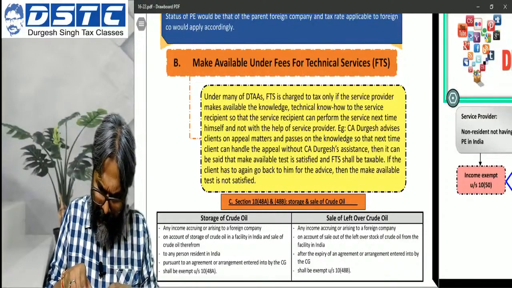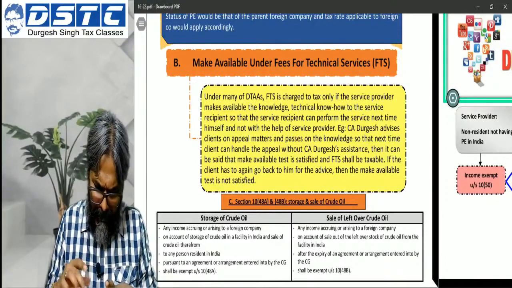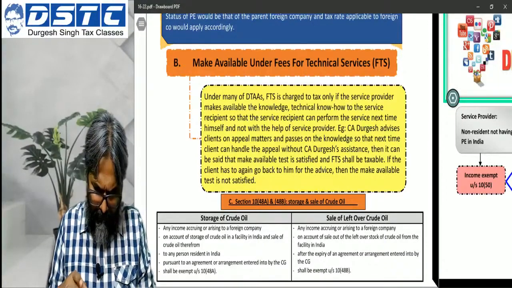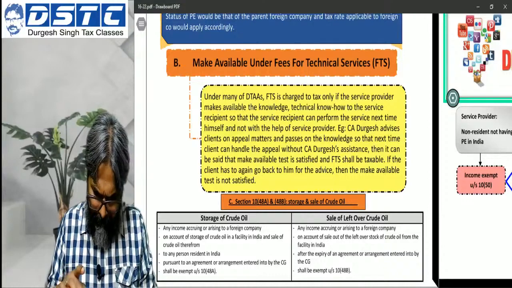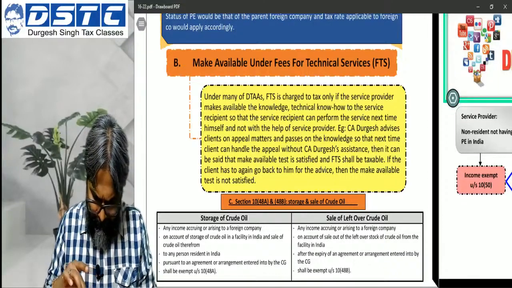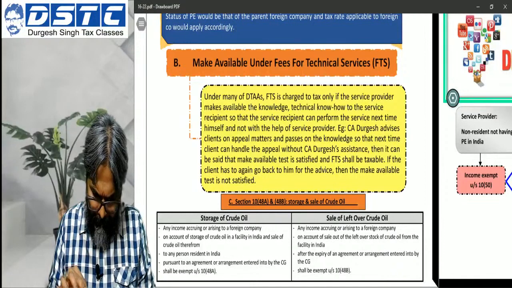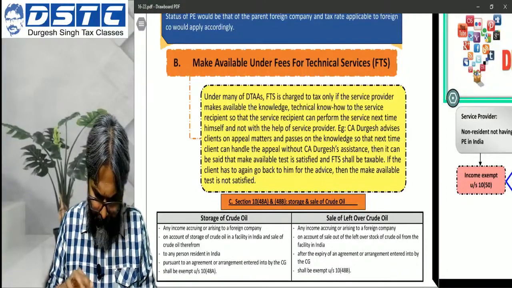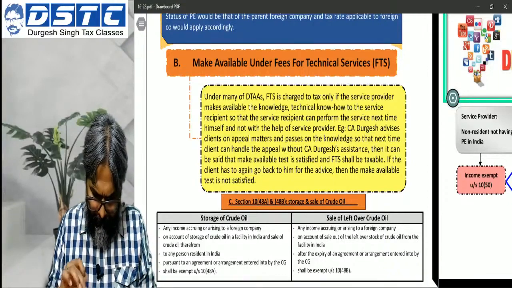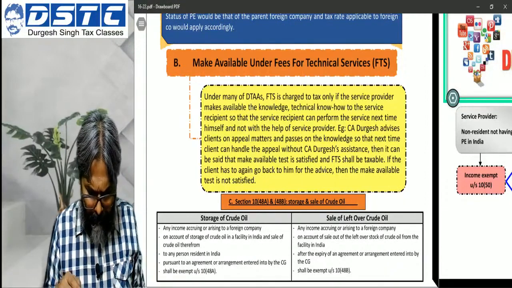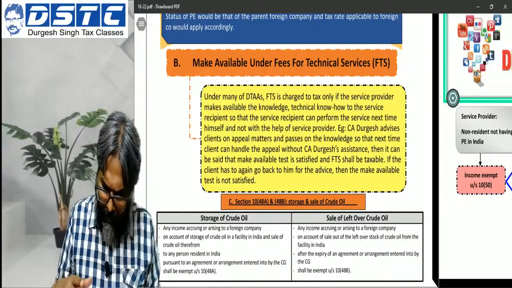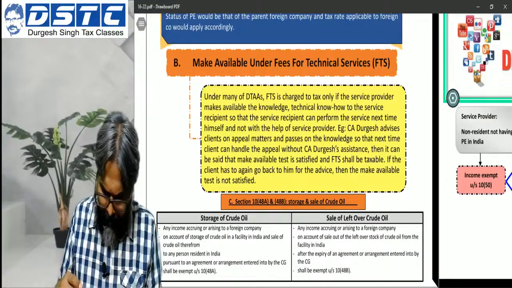I'll just ask them in this regard. I'll do something on this one, Shubham. Babita, okay sir, I will join the group. Thank you so much.